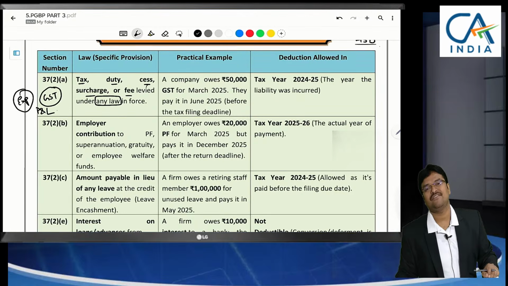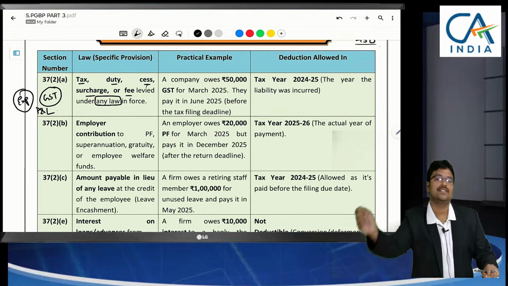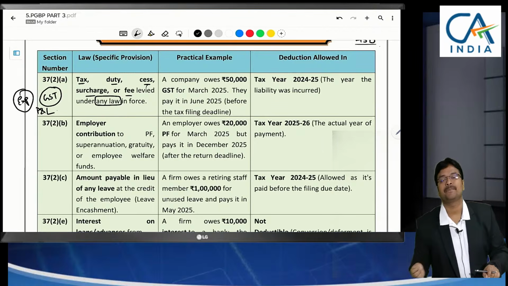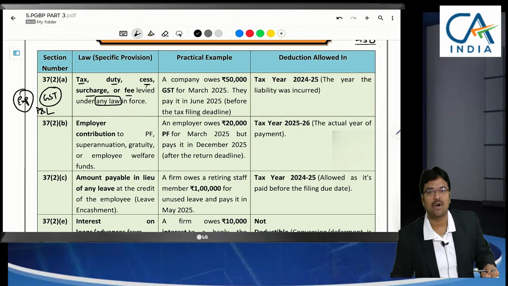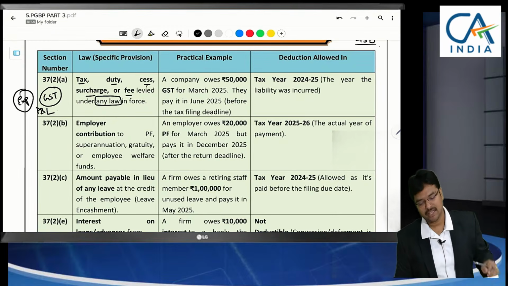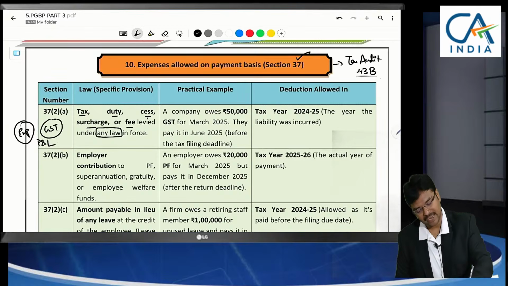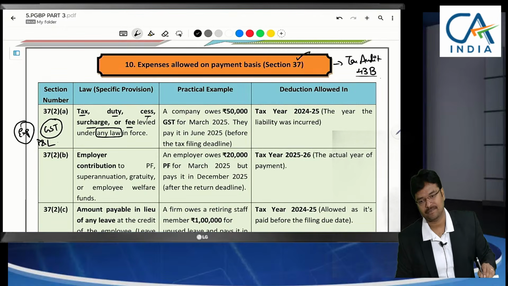So GST will be treated as a real account. That means as an asset or liability we treat it. That's why we enter it as a provision in the balance sheet, or if the balance is higher, as an input tax credit asset in the balance sheet. So now what is the question here? If we do not make payment of GST, section 37 is specifying to disallow the expenditure.